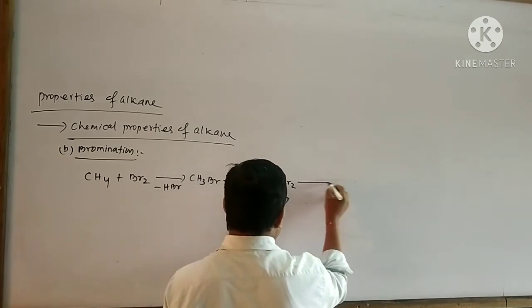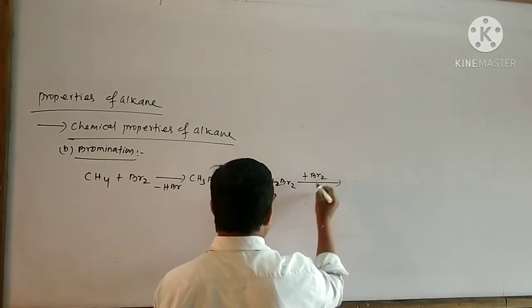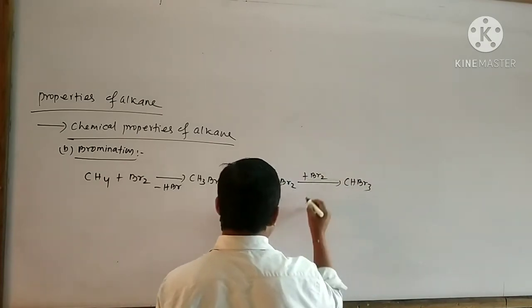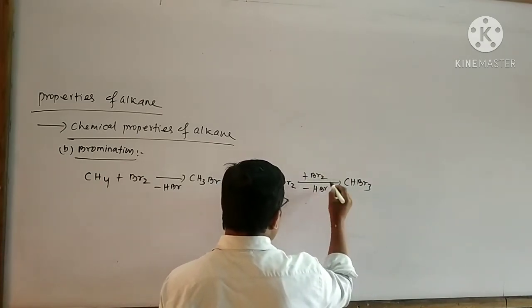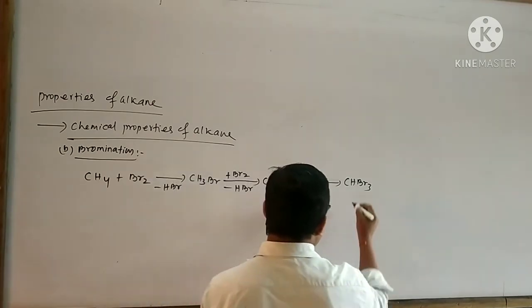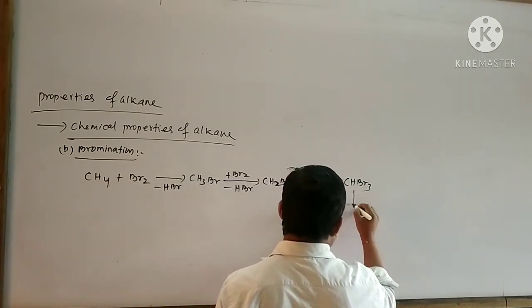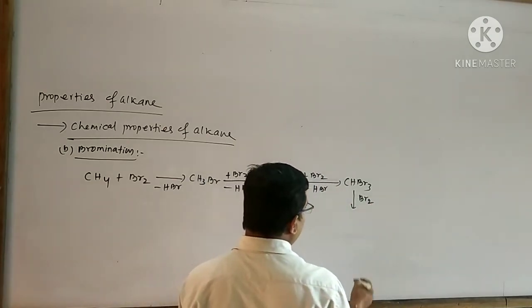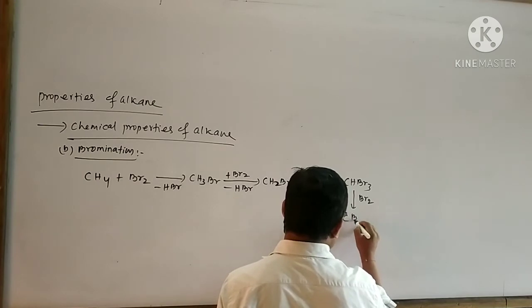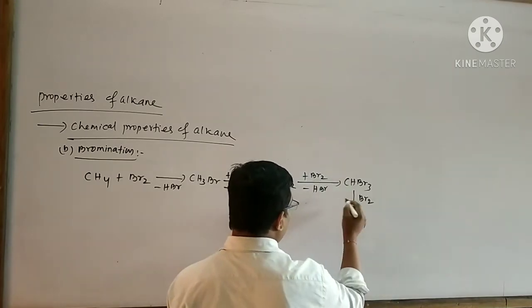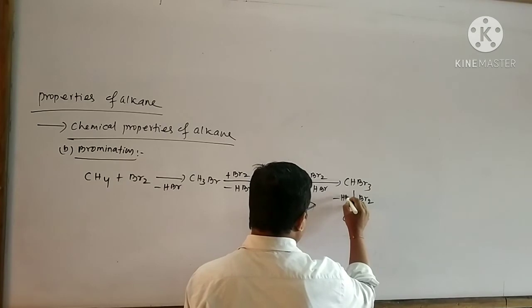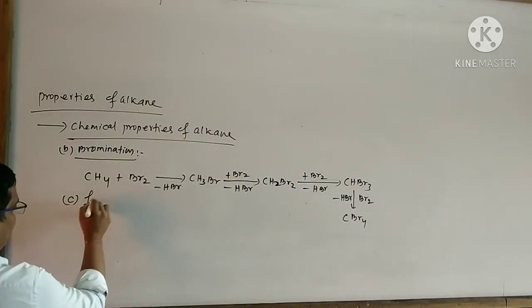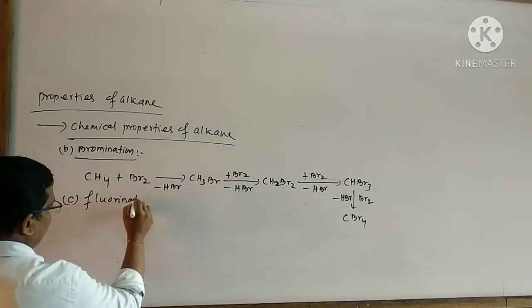Similarly, the dibromomethane reacts with another molecule of bromine to form CHBr3. Here also one molecule of HBr is removed like this. Again the tribromomethane reacts with another molecule of bromine to form CBr4. Here also one molecule of HBr is removed. Next I will explain about the fluorination.